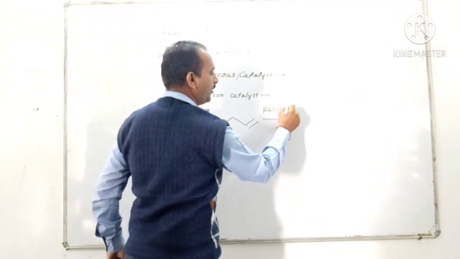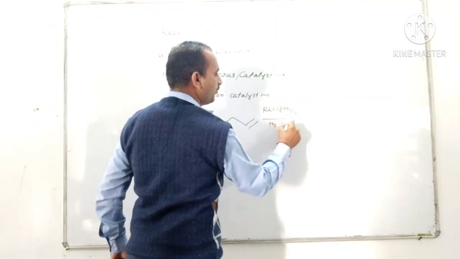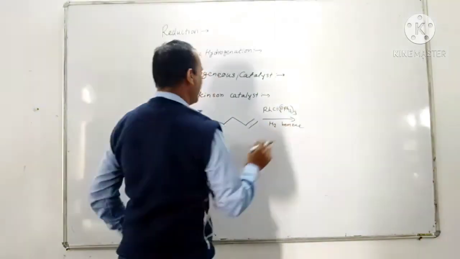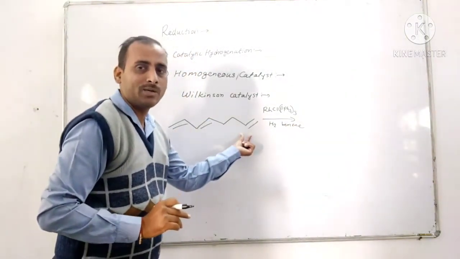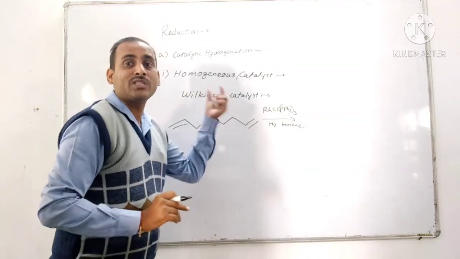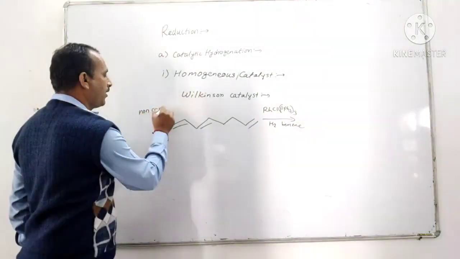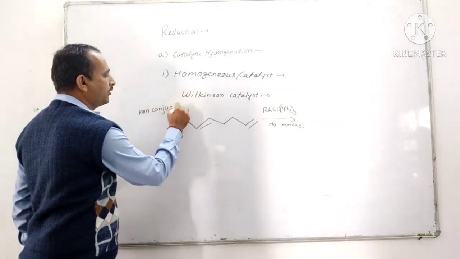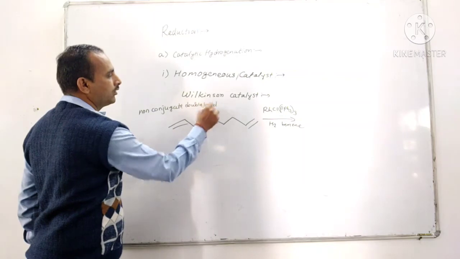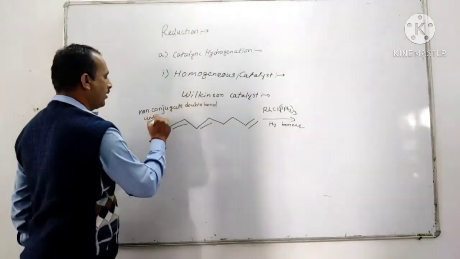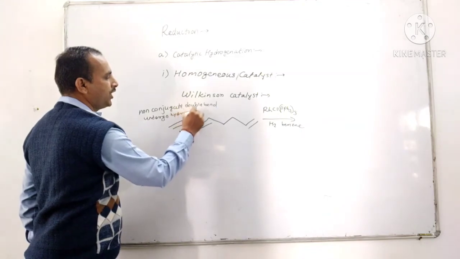RhCl, PPh3 thrice, H2, benzene. Okay. Now here is a conjugated double bond, and this other double bond is non-conjugated. So selectively the non-conjugated double bond undergoes hydrogenation.